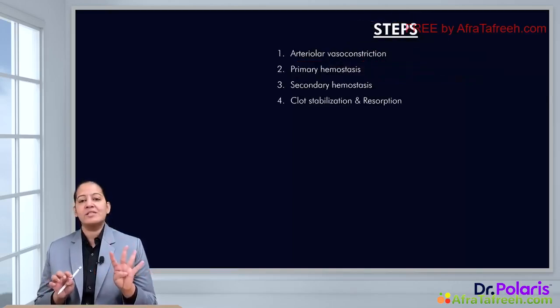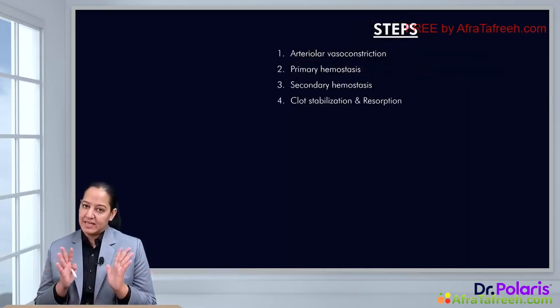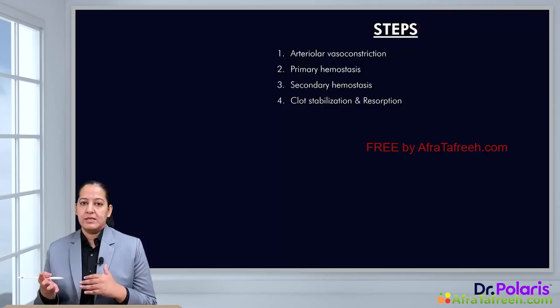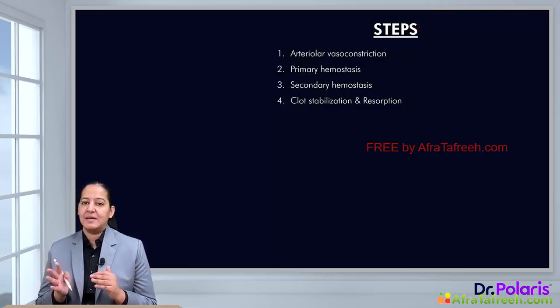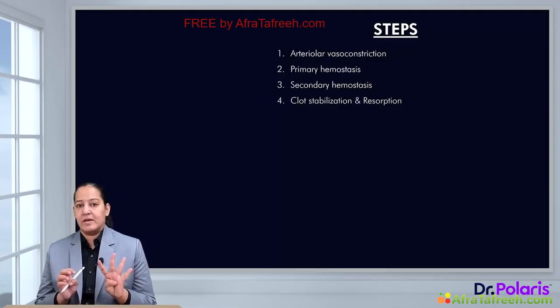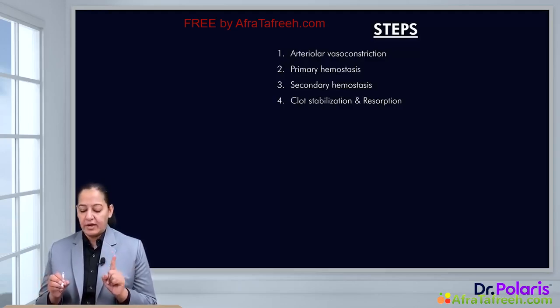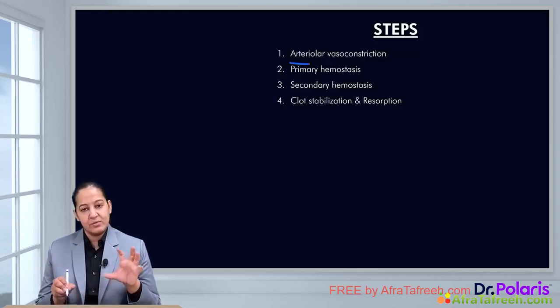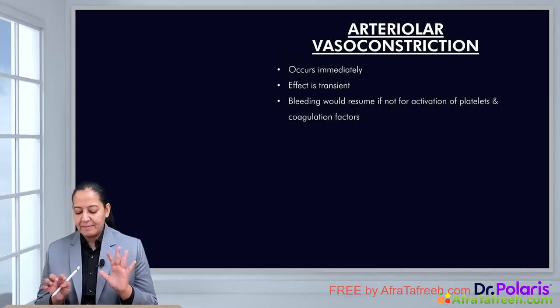There are 4 steps in hemostasis. First I will be discussing hemostasis, after that I will start thrombosis. Before understanding hemostasis, you cannot understand the mechanism, the pathogenesis of thrombosis. So in hemostasis there are 4 steps. As soon as the person has a cut or an injury, arteriolar vasoconstriction takes place. So the first step is vasoconstriction.